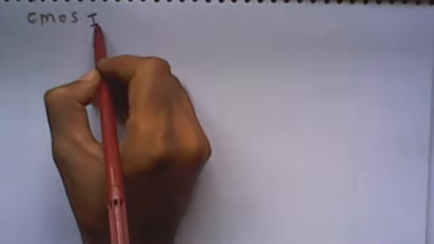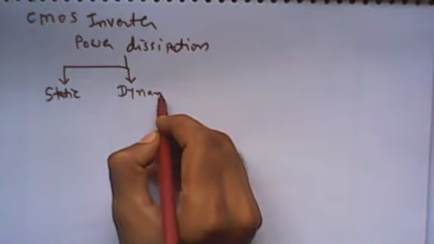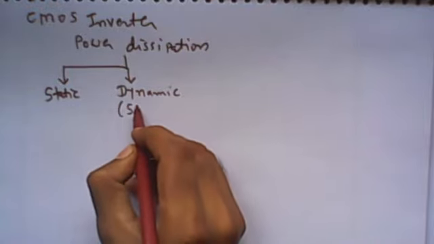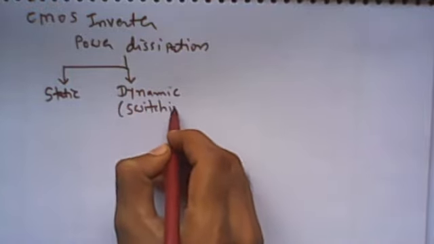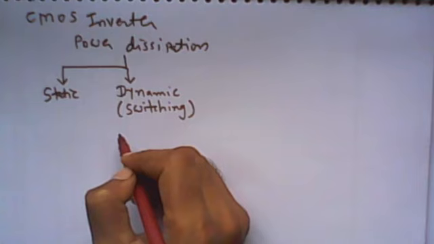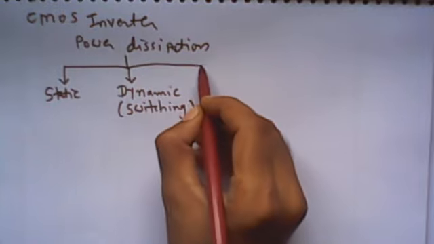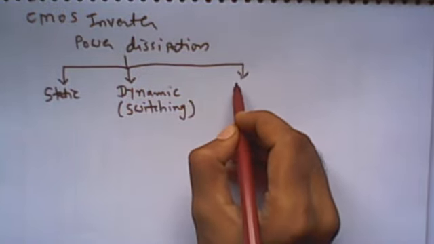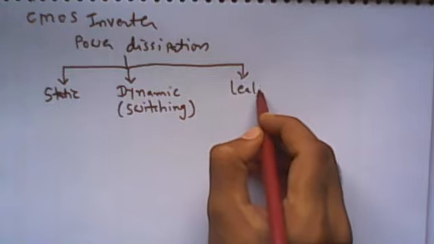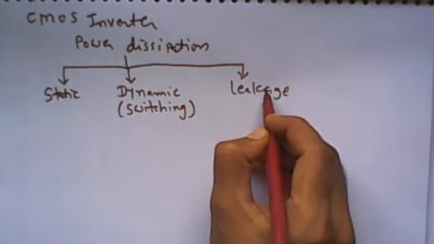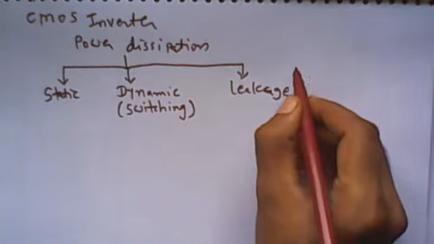And when our input changes from 0 to 1 and 1 to 0, in this transient region whatever the power dissipation is, it is called dynamic power dissipation, also called switching power dissipation. So whenever the input changes from 0 to 1 or 1 to 0, in this transient region, whatever power is dissipated by any circuit is called dynamic or switching power dissipation. And the third power dissipation is due to leakage. Due to leakage, it normally tends to be 0.